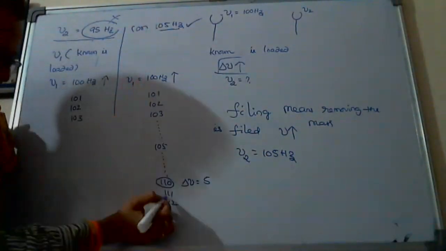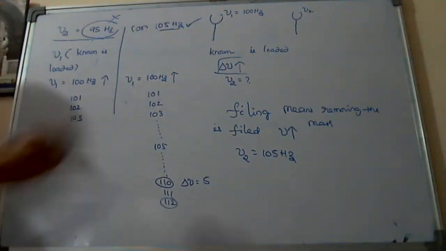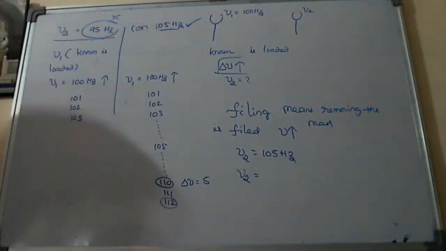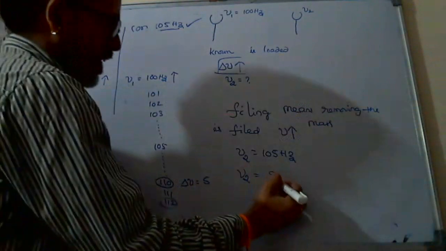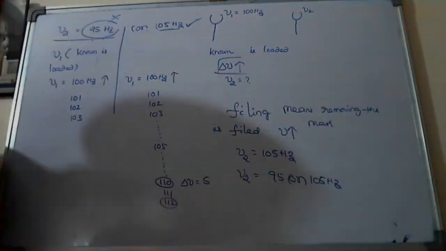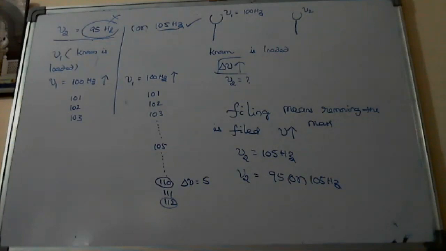It is increased to 112. Yes, sir. Then both will come, sir. If delta nu increases, for nu2 you are getting both answers correct. So nu2 may be 95 or 105. This is what I'm saying. So sometimes we will get only one option correct. Some other times we will get both the options correct. Understand how to solve? Clearer? Yes, sir.